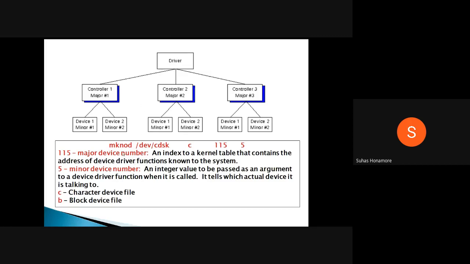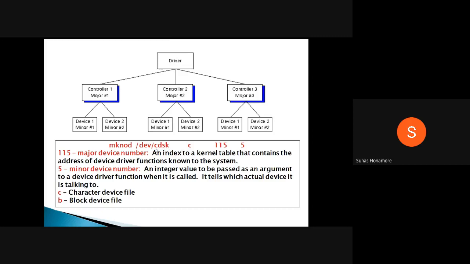Now, how we have to create device files: in the command prompt you can give mknod. Then comes where you want to create it, normally /dev, which is where the different devices are. Under the root directory you have one more folder called dev, where different devices can be connected. Depending on the device you want to connect, you have different folders, or you can directly give the file only.